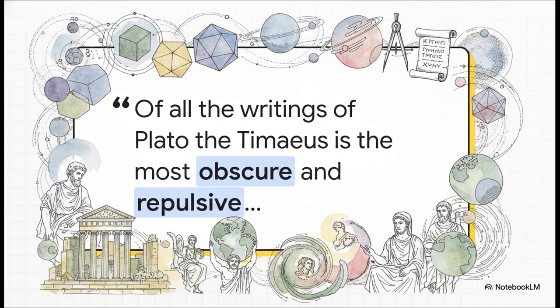Now you have to check out this incredibly candid warning from classical scholar and translator Benjamin Jowett. He straight up calls the Timaeus obscure and repulsive to the modern reader. But in the exact same breath, he acknowledges that it's had the absolute greatest influence over the ancient and medieval world. It is a text packed with this profound tension between abstract philosophy, really rigorous mathematics, and sweeping mythology.